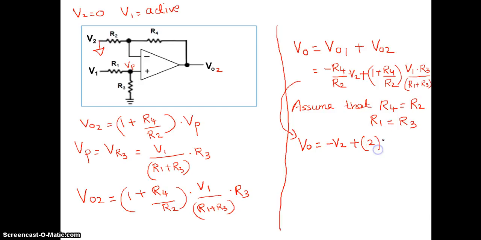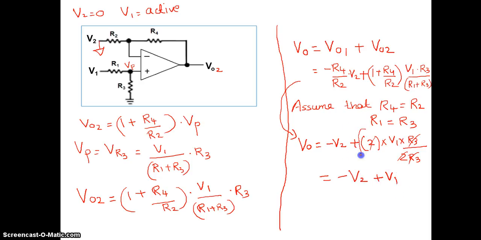into V1 R3 divided by R1 plus R3. R1 and R3 are equal, so this is 2 R3 over 2 R3. R3 cancels, 2 cancels, and I will get V1 alone. So it is minus V2 plus V1.